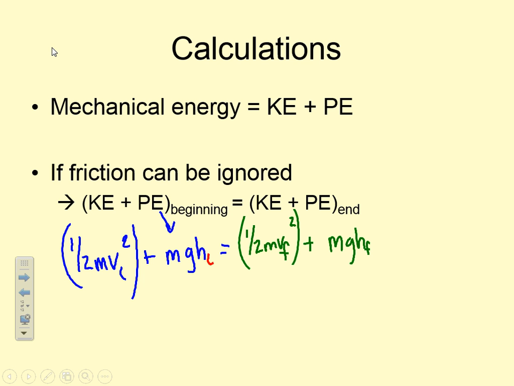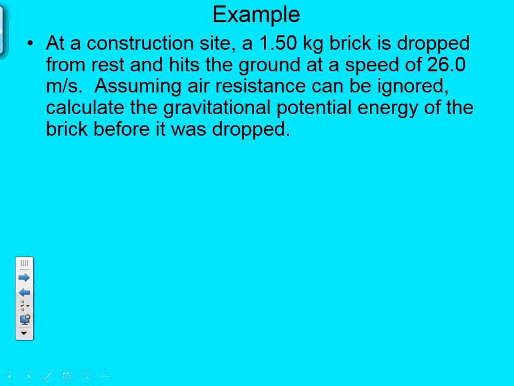So if we take an example here, let's look at an example where we're going to have to figure out the conservation of energy, not mass, energy. So here's our example. At a construction site, a 1.5 kilogram brick is dropped from rest and hits the ground at a speed of 26 meters per second. Assuming air resistance can be ignored. Guys, air resistance can be ignored every single time we do these problems. Unless you're going to be in the third year of your college physics class, we can always ignore air resistance.